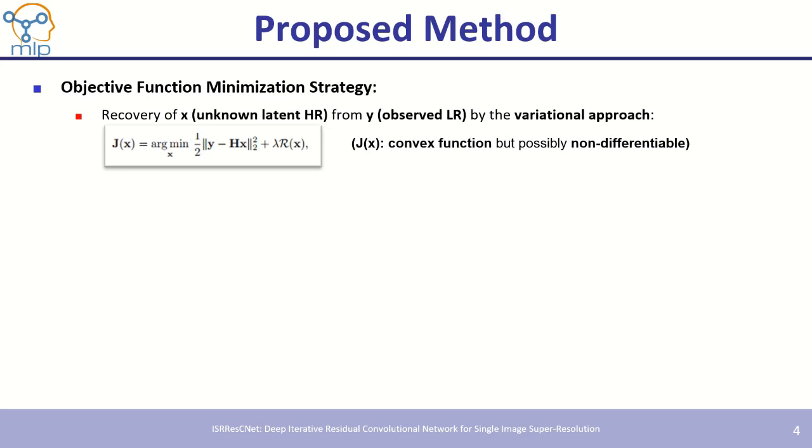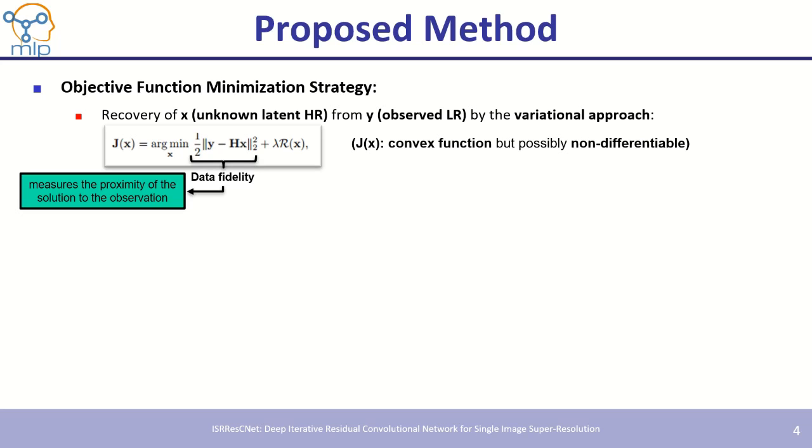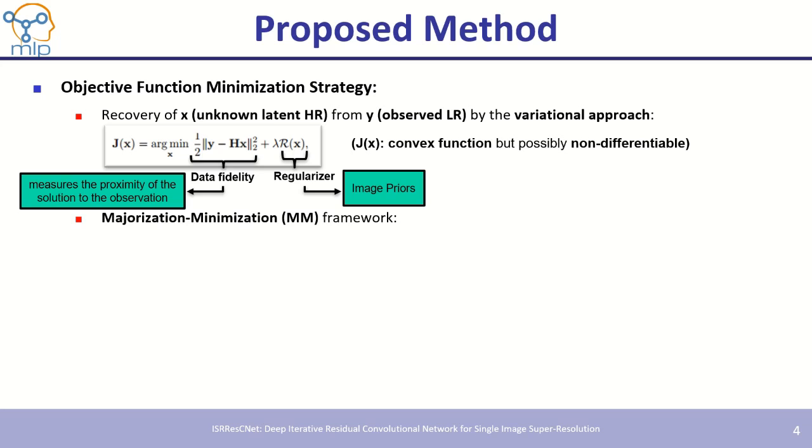By referencing the image observation model, the recovery of X from Y mostly relies on the variational approach for combining the observation and prior knowledge, and is given by the following objective function, where the first term corresponds to the data fidelity term that measures the proximity of the solution to the observation, and the second term is the regularizer term that corresponds to the image prior. The objective function g of x is too complicated to manipulate, that is, convex and possibly non-differentiable. So we use the majorization and minimization framework to get the required solution.